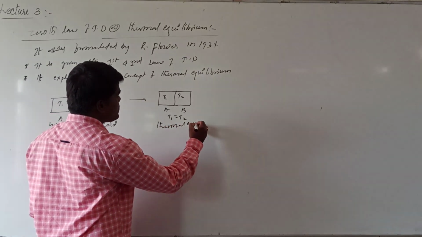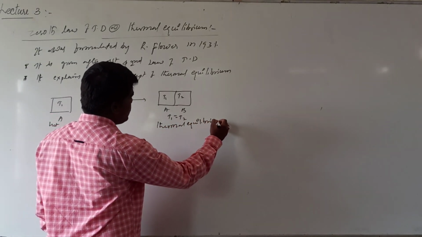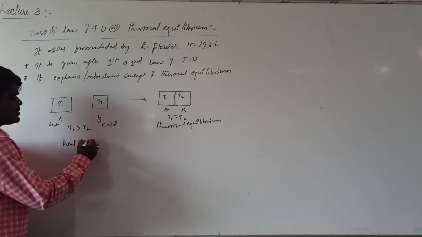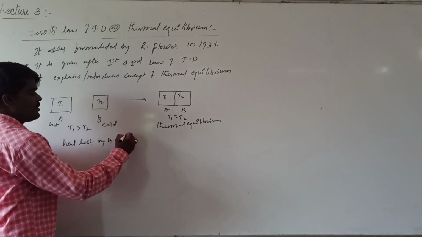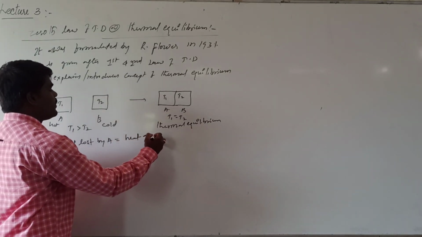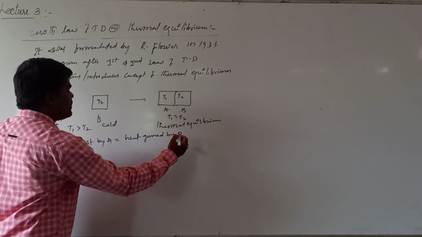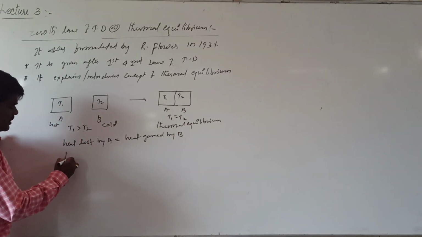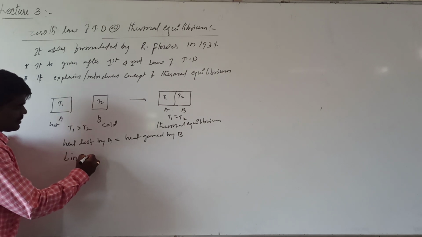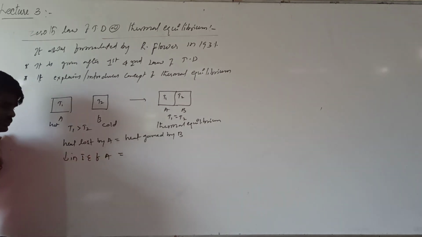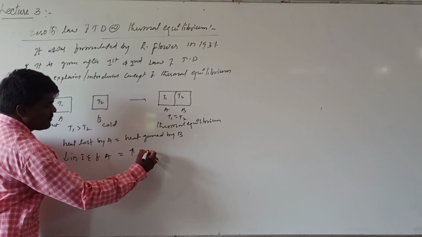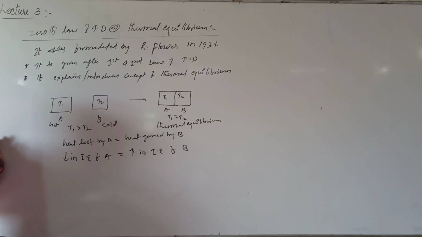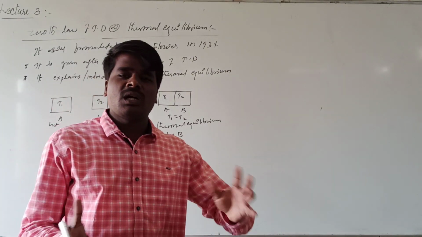We call this state thermal equilibrium. Now what happens here? Heat lost by A is equal to heat gained by B. In this process, the decrease in internal energy of A is equal to the increase in internal energy of B. What happens when you bring a hot body in contact with a cold body?